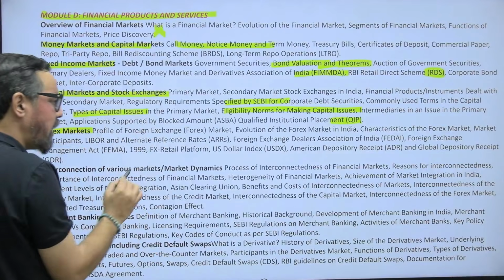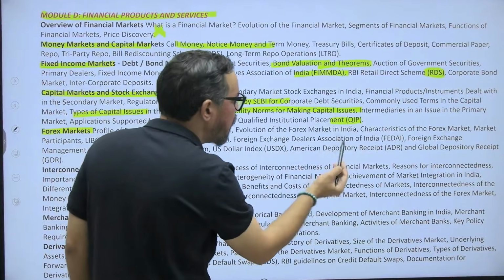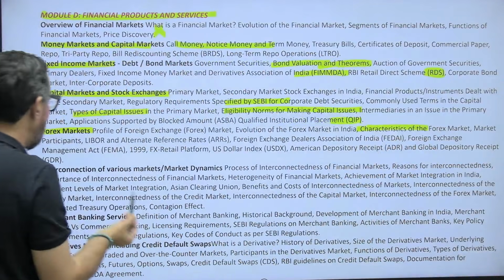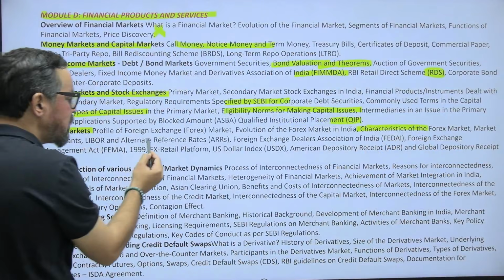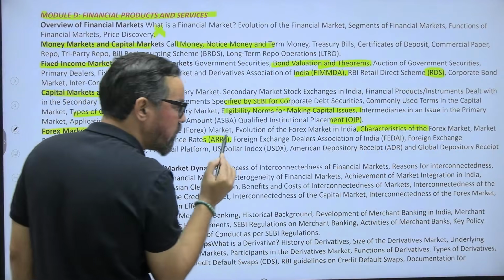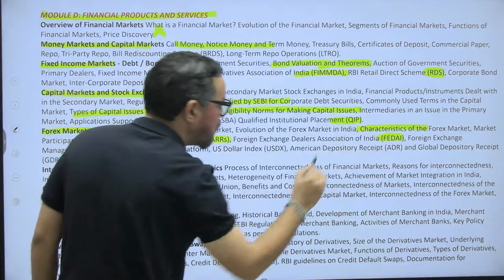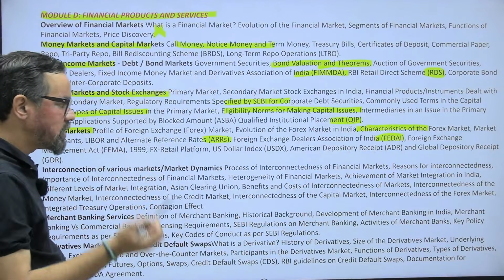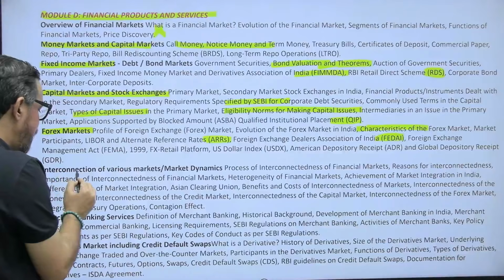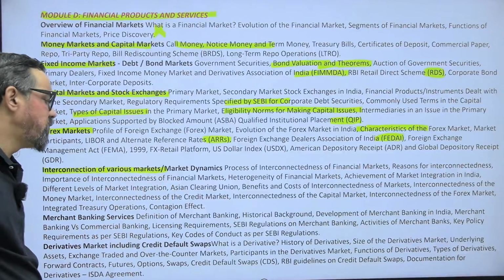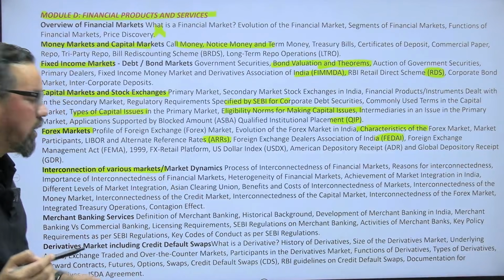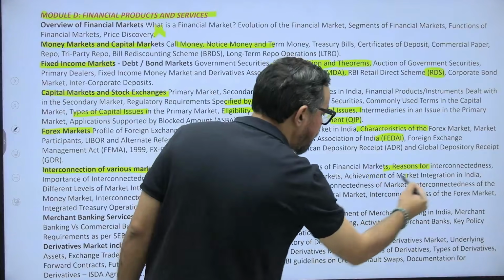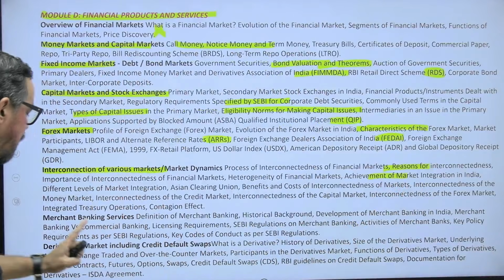Forex market again, where you will see forex market characteristics, they ask one question around this particular one. And forex market participation, ARR is a very important subtopic from this one. Again SRO, that is the Foreign Exchange Dealers Association of India, the role and functions get asked many times. When it comes to interconnection of various markets, here we have areas like ACU and others. So interconnectedness and the benefits and other features of interconnected markets.